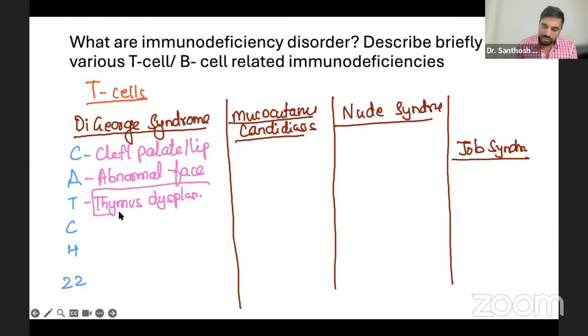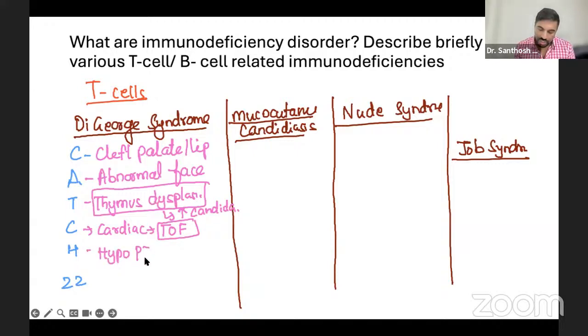Because of thymus dysplasia there is increased infection, mainly increased candida infections. C for cardiac defect, the most common being tetralogy of Fallot. H for hypoparathyroidism: your parathyroid hormone goes down, so your calcium also goes down, and the patient ends up getting tetany.